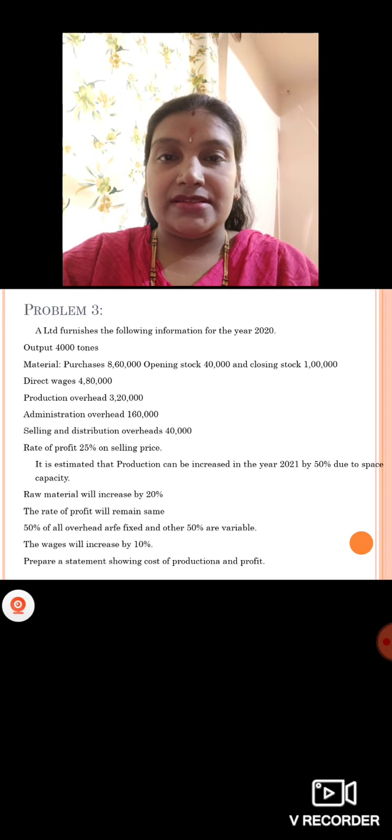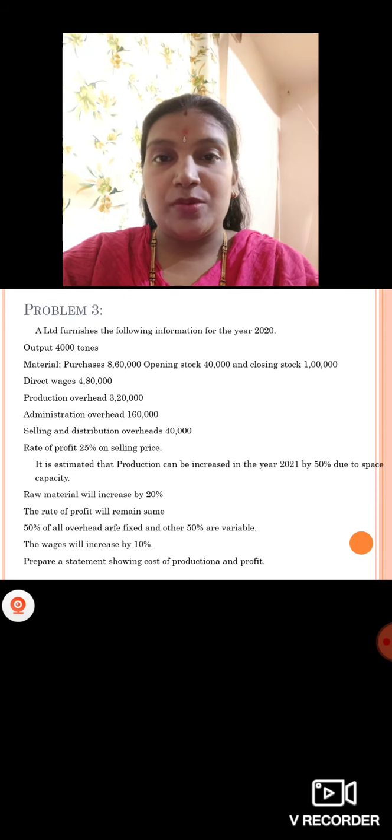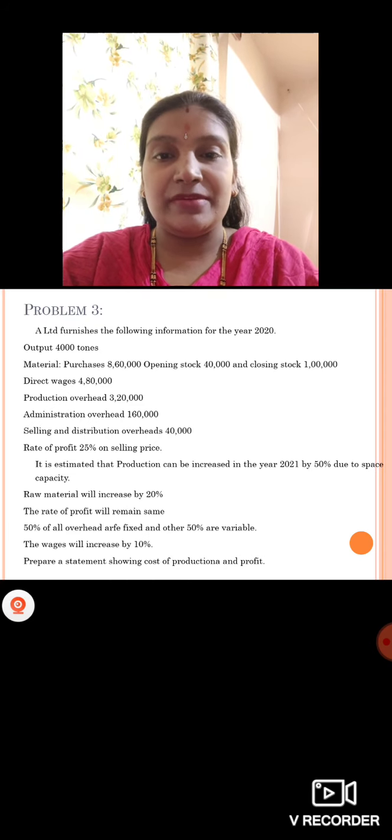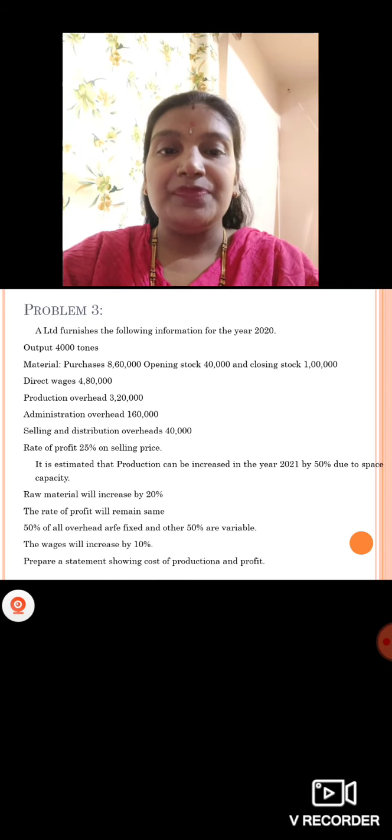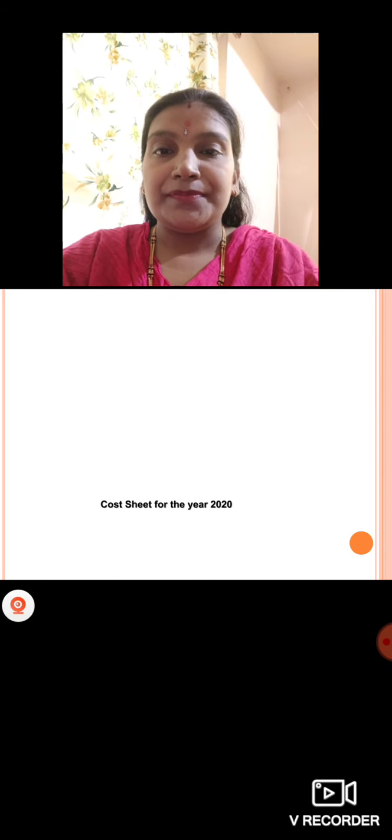10% increase you have, and direct material 20% increase we have, and regarding overheads they have given 50% variable and 50% fixed. Then you have to prepare a cost sheet to show the cost of production as well as profit, means how much they can fix the selling price to earn 25% profit on that. Let's see the solution of it.